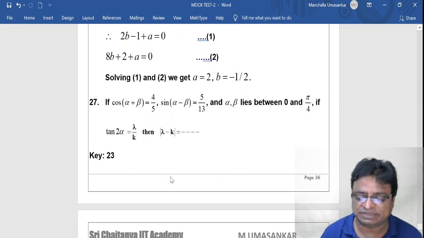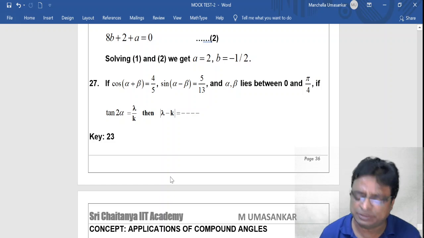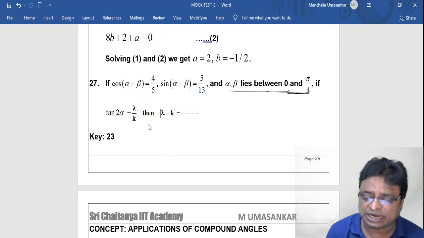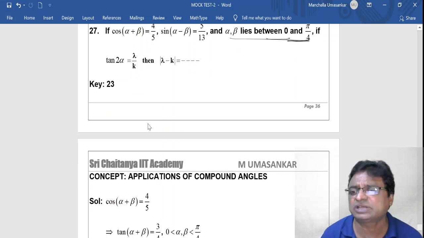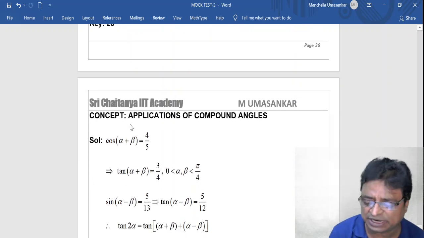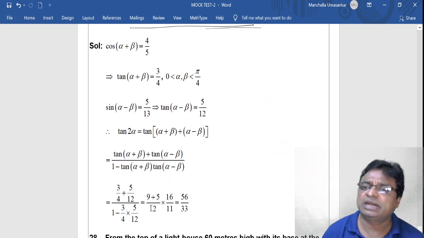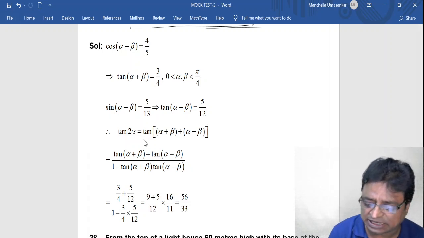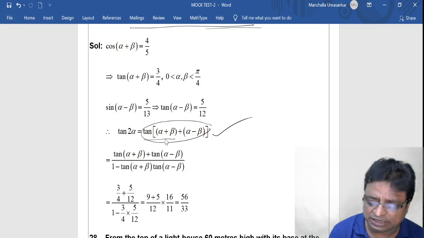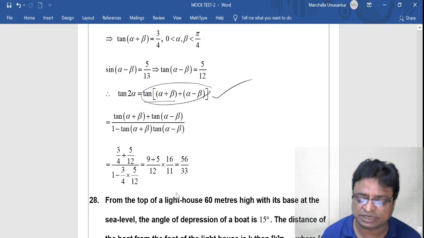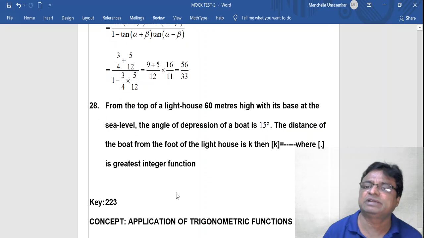And again, 27th problem. Cos of alpha plus beta is given for you, sin of alpha minus beta is given for you, alpha beta lie in this interval, this is important, and tan 2 alpha. This is also an application of compound angles. So the concept behind the question is what? Application of compound angles. What I did was, I can write tan 2 alpha as tan of alpha plus beta plus alpha minus beta. This is the only technique. After this, this becomes the tan of a plus b formula. Apply the tan of a plus b formula and substitute the values of tan of alpha plus beta and tan of alpha minus beta directly, and simplify that, you will get the answer.